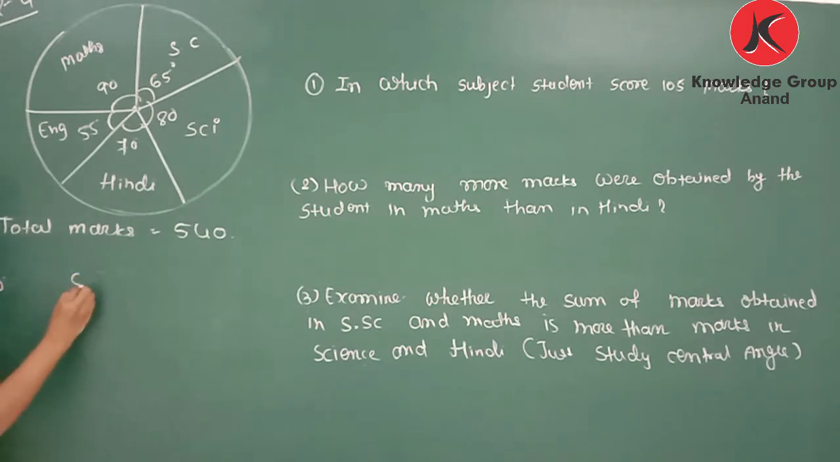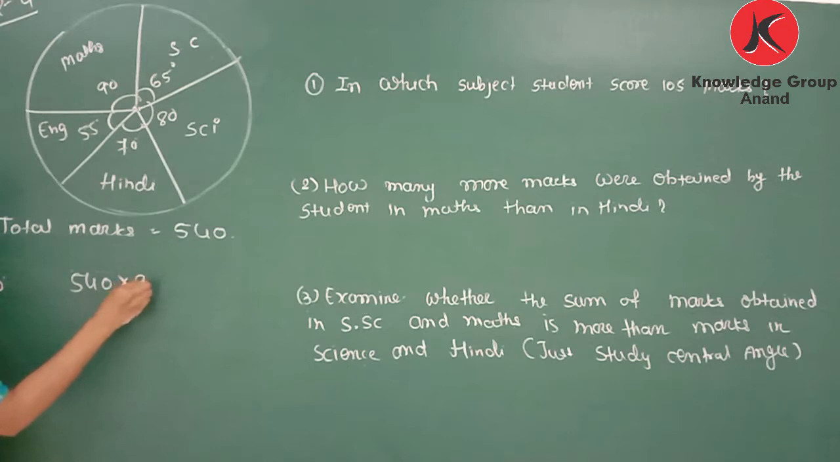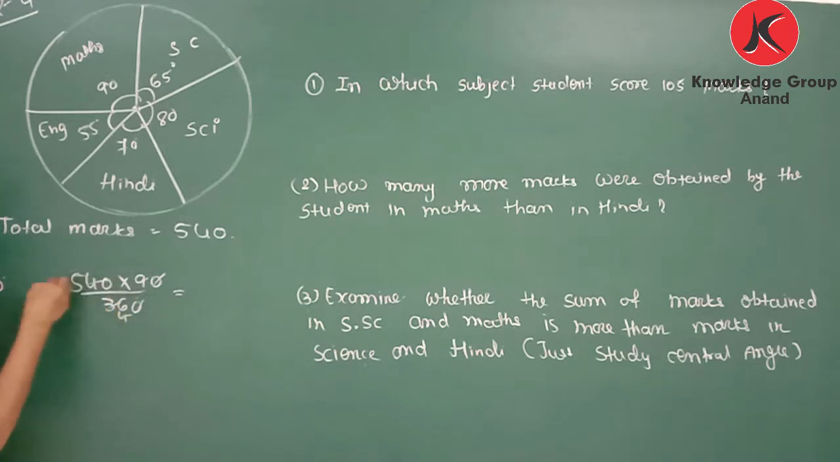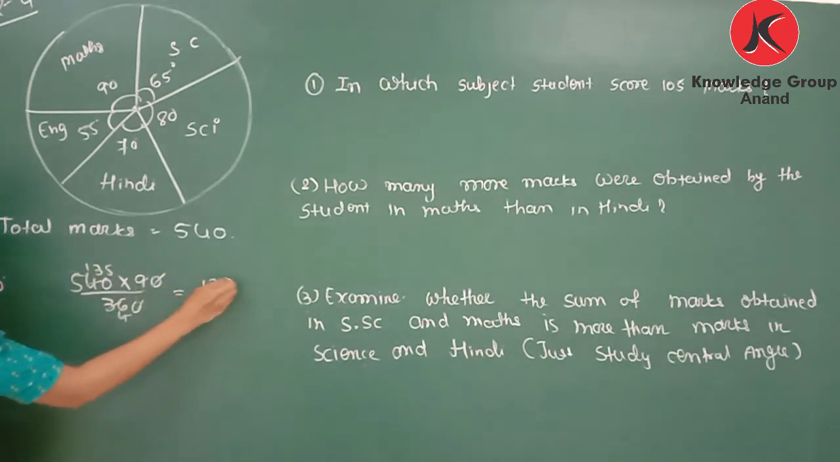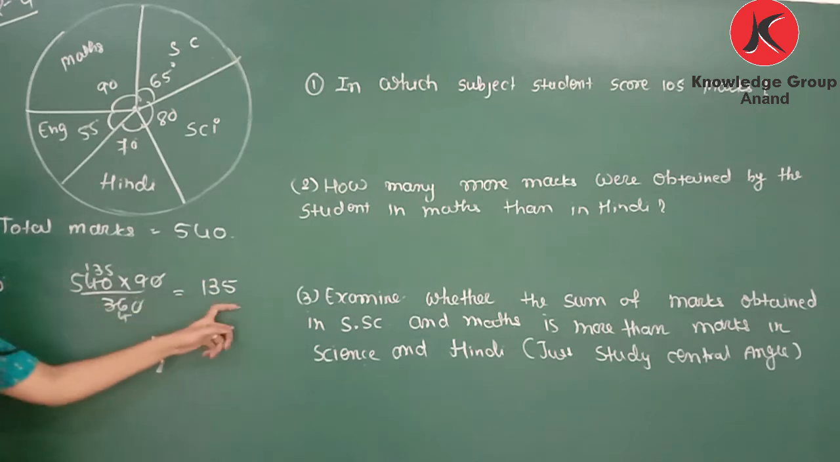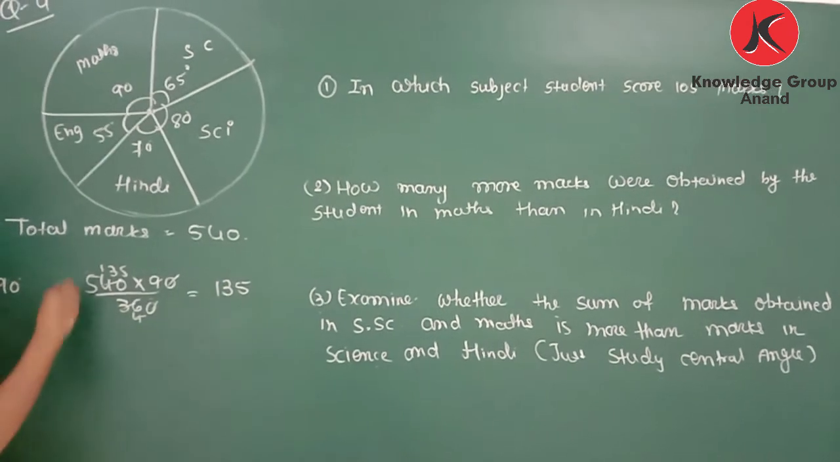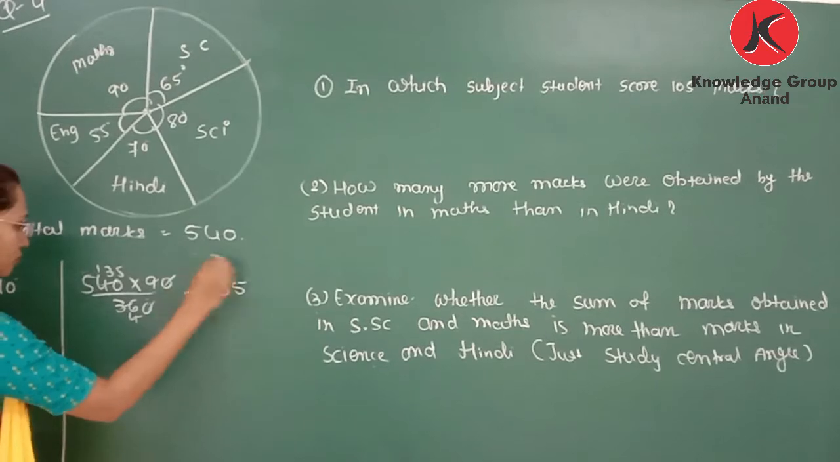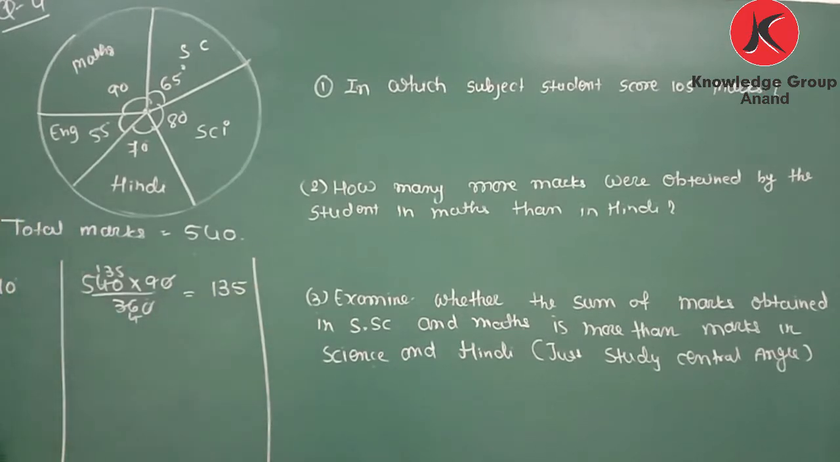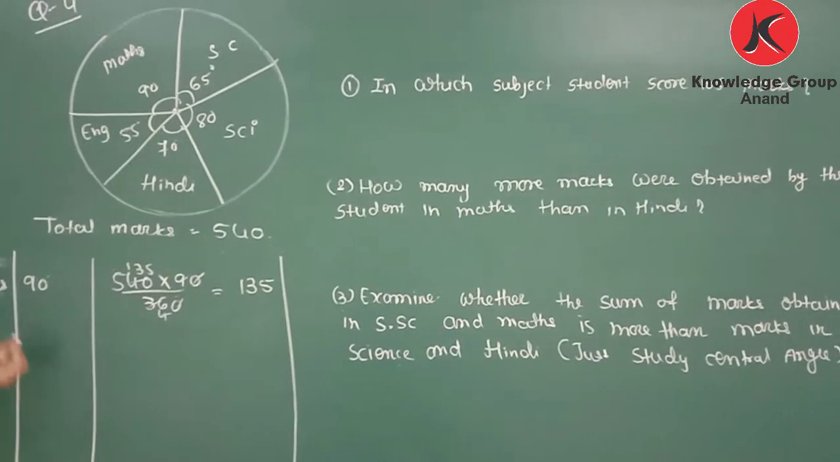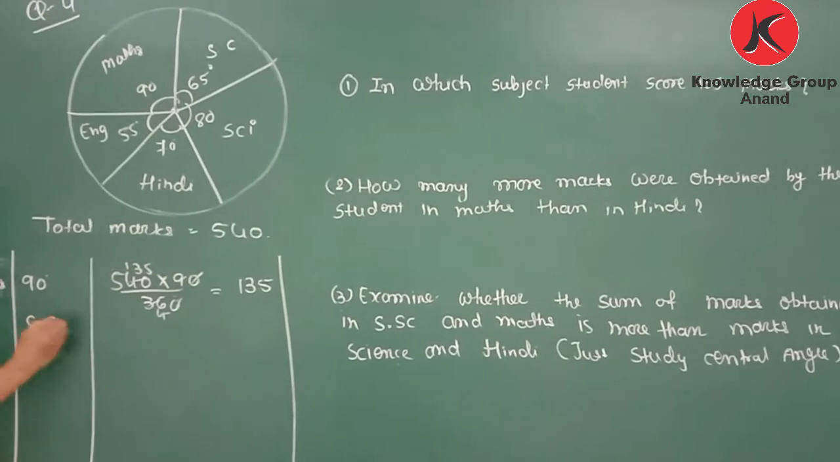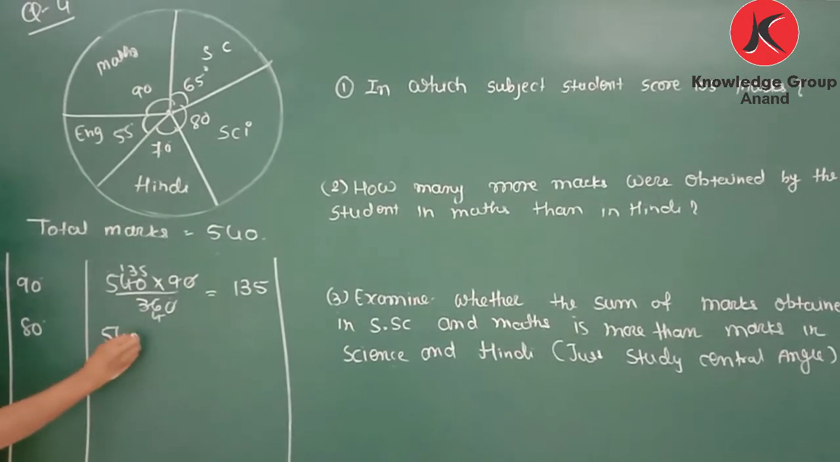So here we can write 540 multiplied by 90 divided by 360. If you cut the common factor, 4, you get 135. Means in maths, 135 marks is there. Now, science is 80 degrees. It means find the marks of science.